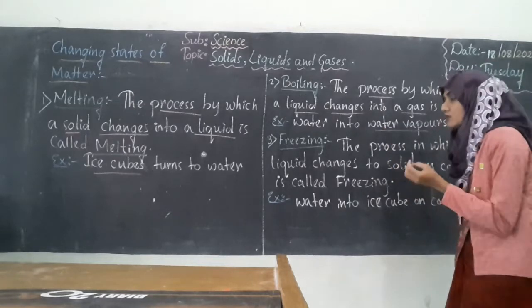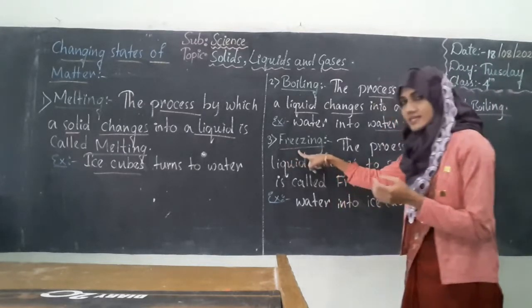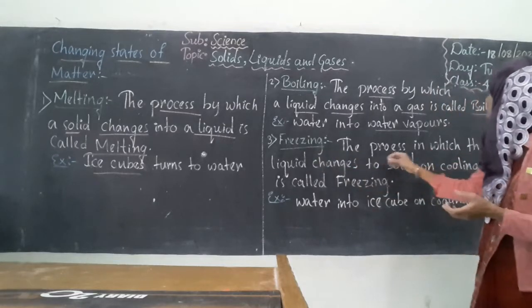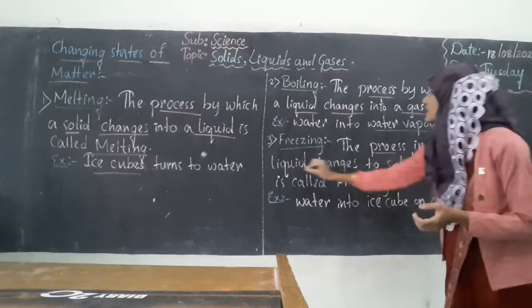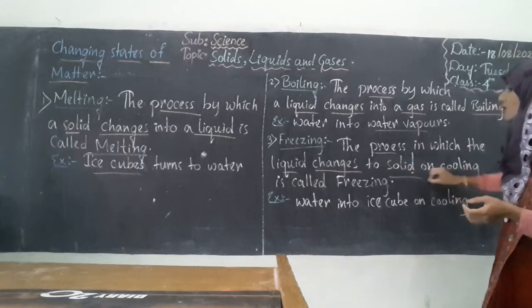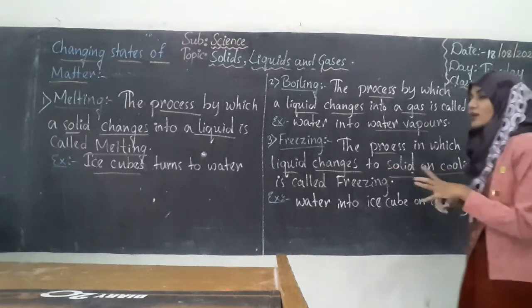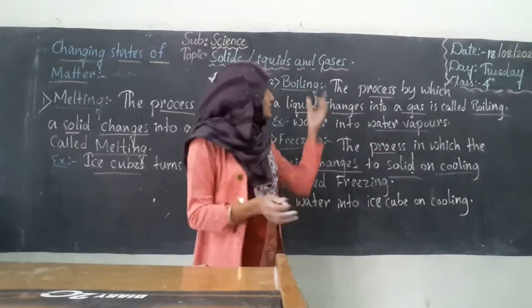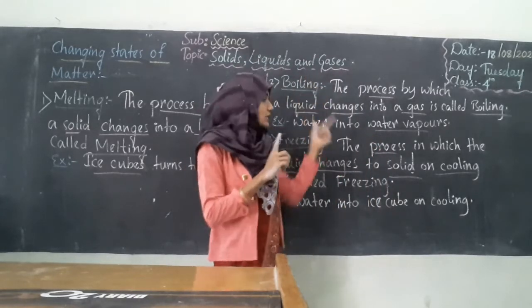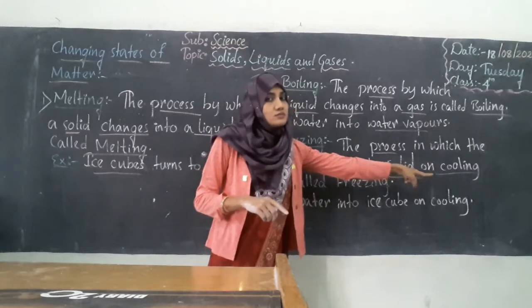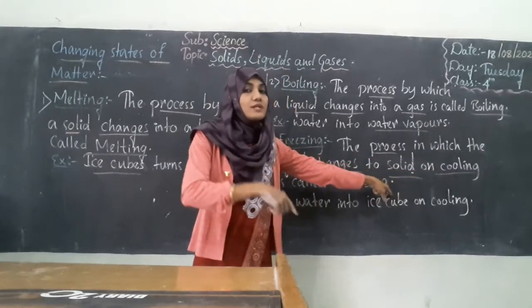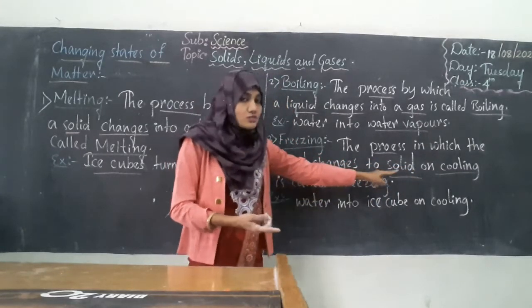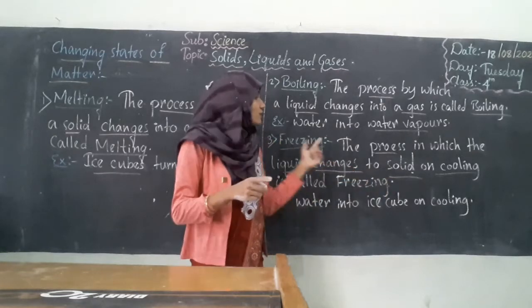Okay, so next is freezing. What is freezing? The process in which a liquid changes to solid on cooling. Again, if a liquid is heated, it is called boiling. But if a liquid is cooled, then that liquid gets converted into solid, and that is called freezing.